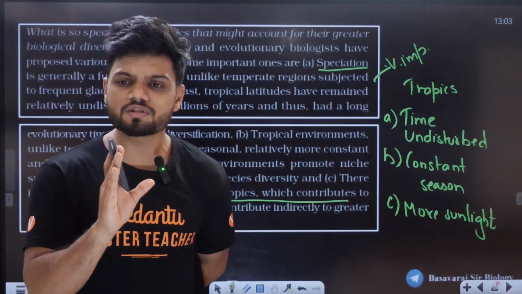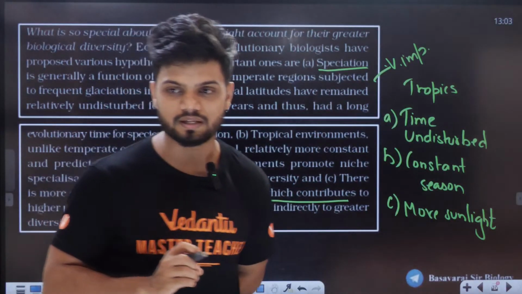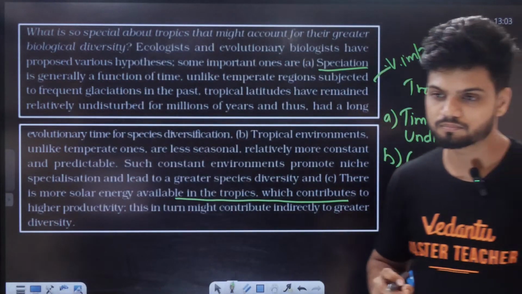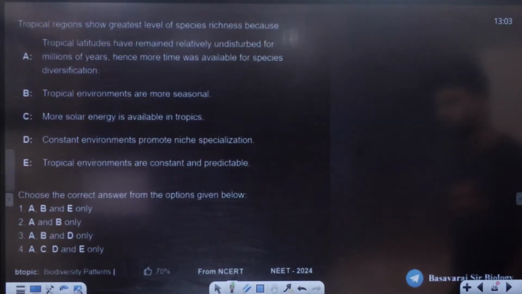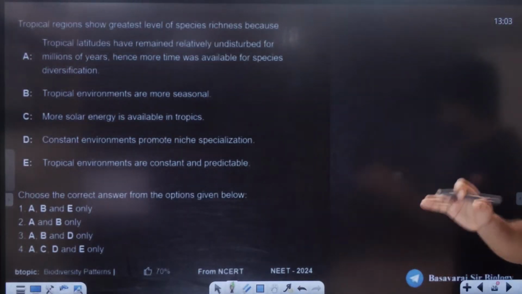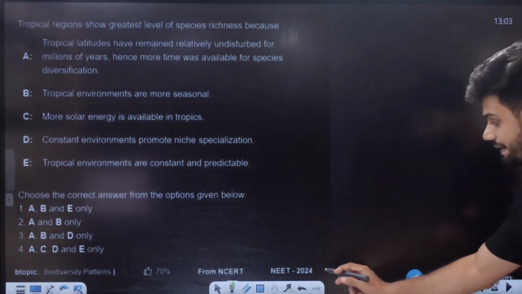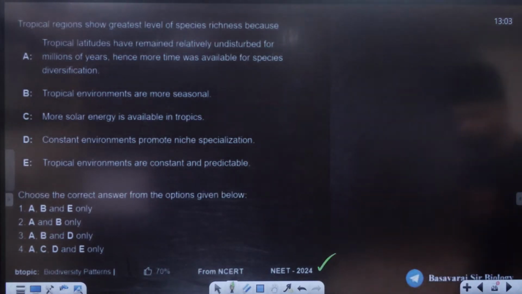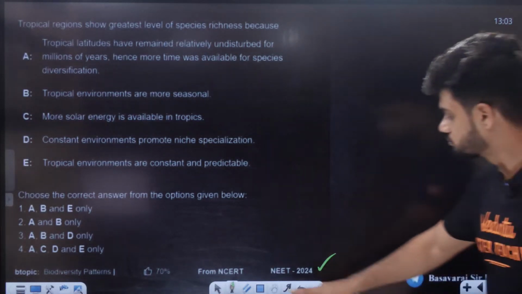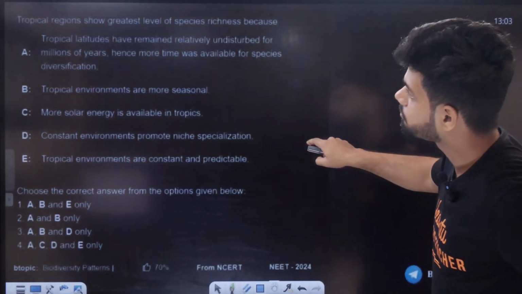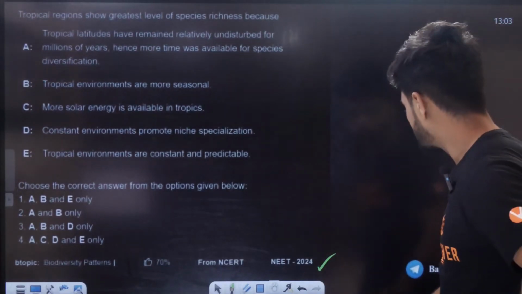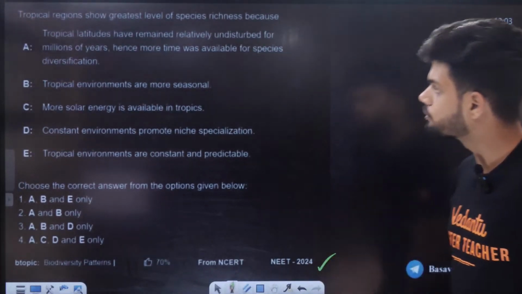Now can they ask you this question? Yes, they can ask you. Read the question and tell me the answer. This is a question from this year's NEET examination. NEET 2024 question on the board right now for all of you. You can tell me the answer.